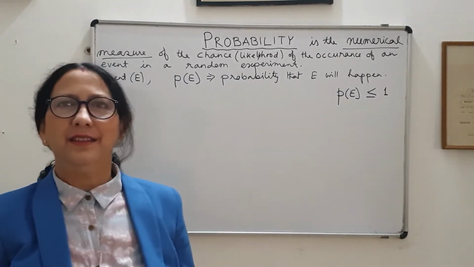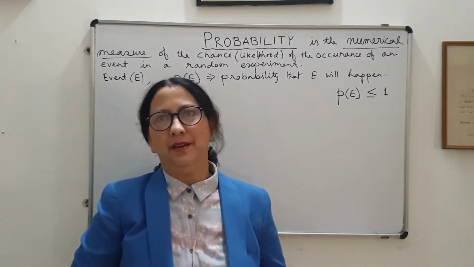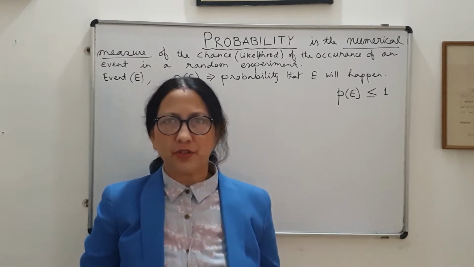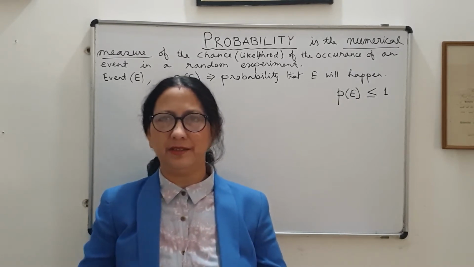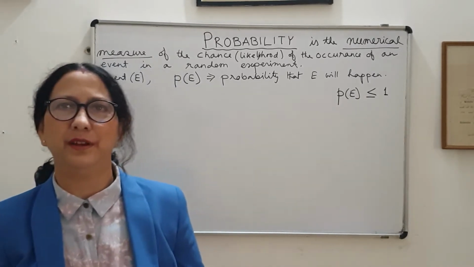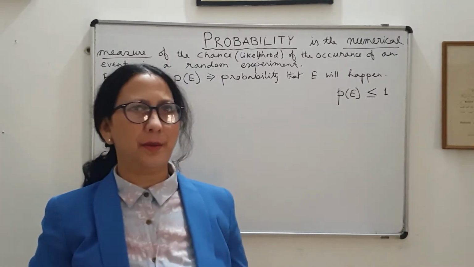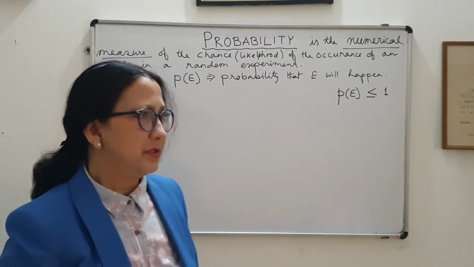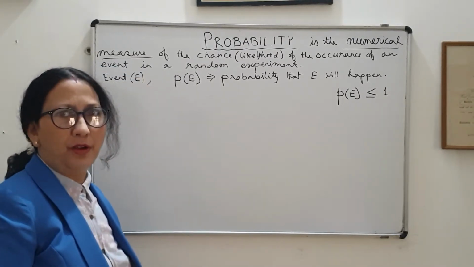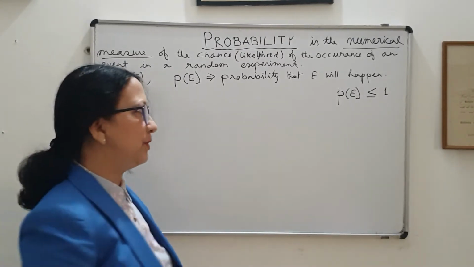Again, there are also impossible events, which are not possible to happen. Suppose in the throw of a die, I define the event to be a number greater than 6. It will never happen. There is no such number on the die which is more than 6. So in that case, the probability is 0. That is the minimum value of the probability.